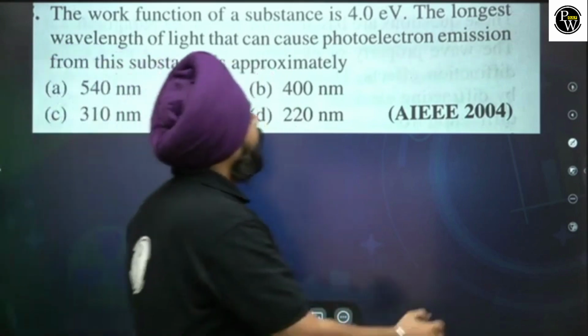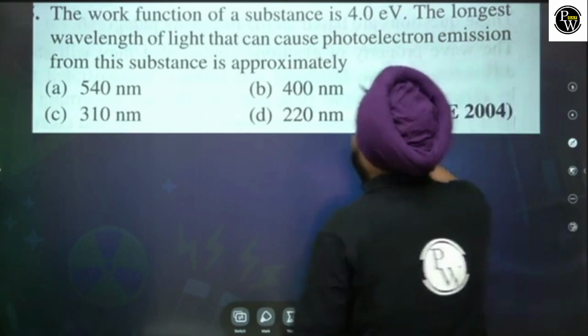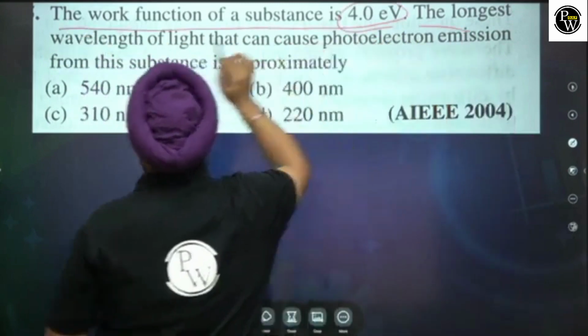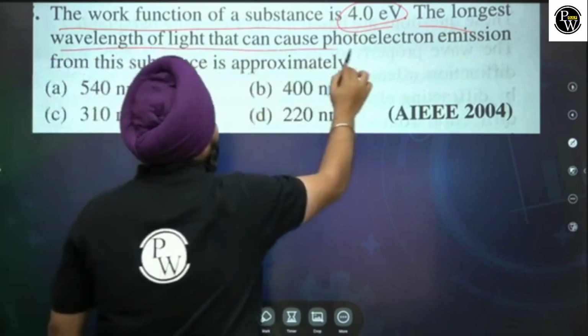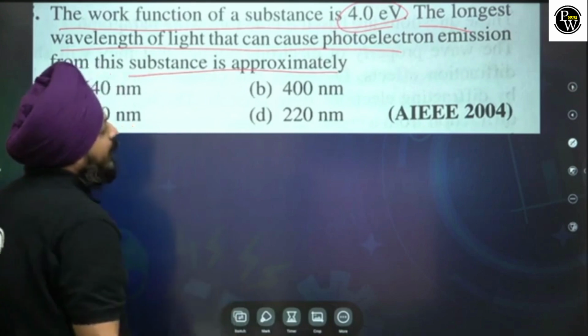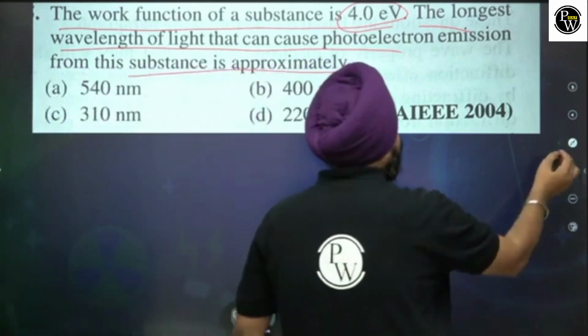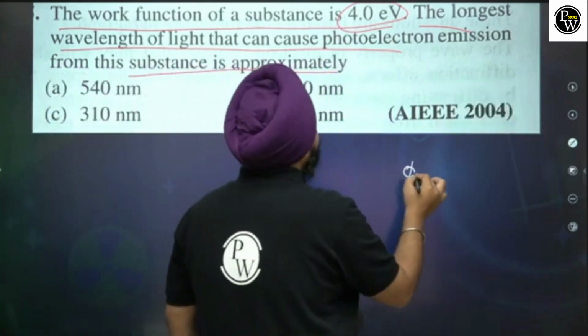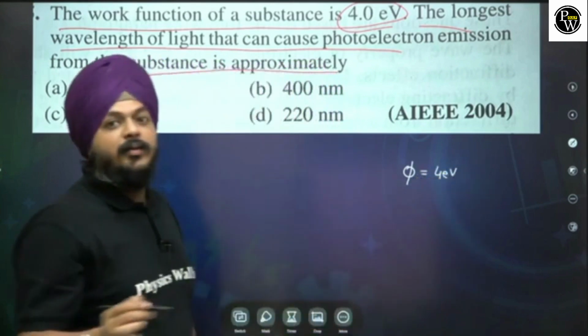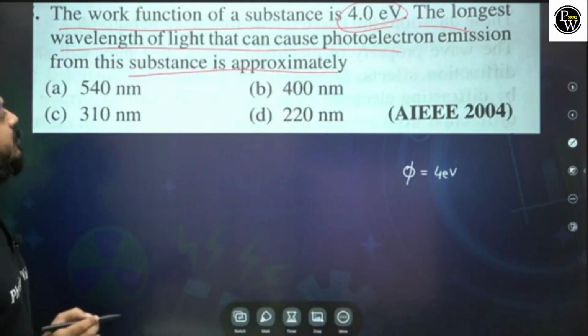The work function of the substance is 4 electron volt. The longest wavelength of the light that can cause the photoelectric effect is approximately equivalent to, very simple question, right? The work function is 4 electron volt.